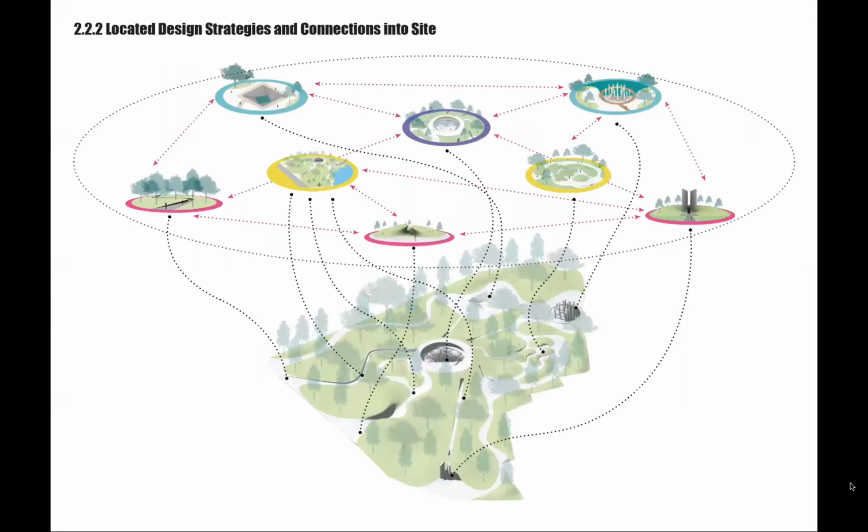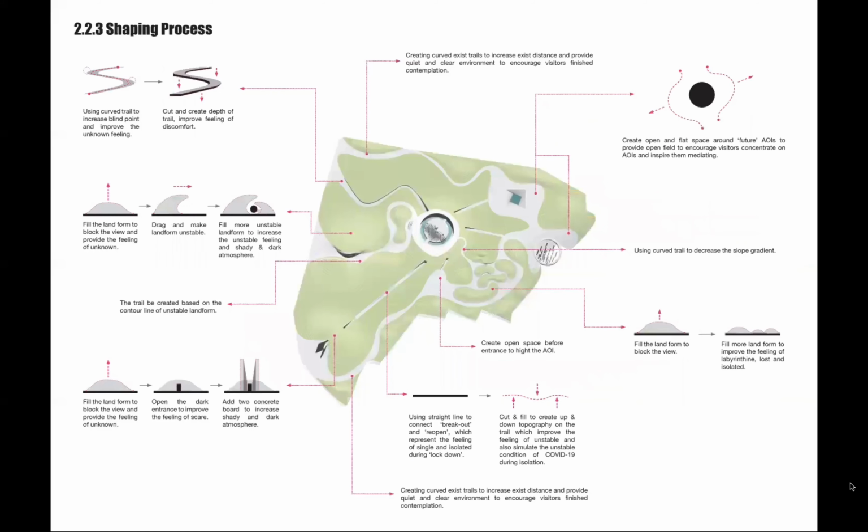After combining and locating all these designs into the site, it comes to the shaping process. The topography is filled in entrances 2 and 3 to block the view and create an unstable and unknown experience. And because the topography changed, the trails are created based on the new contour lines. Entrance 3 uses a curved trail to create blind points and increase the unknown experience.